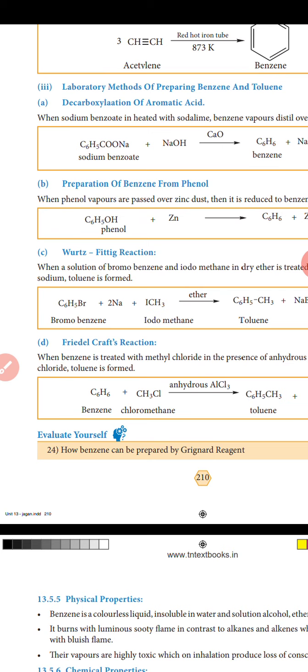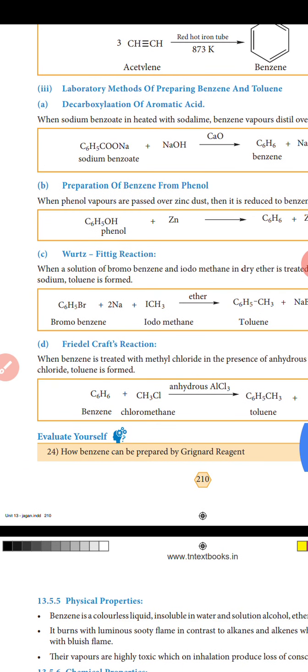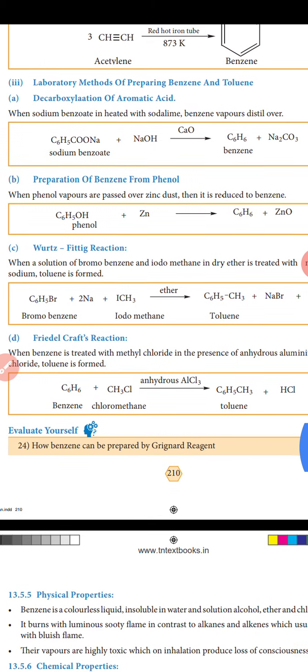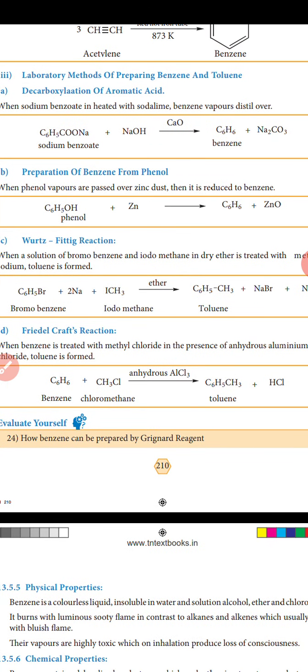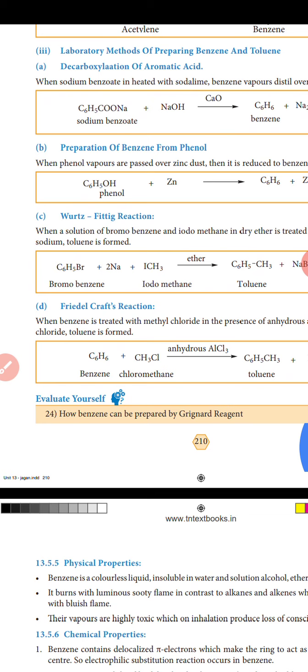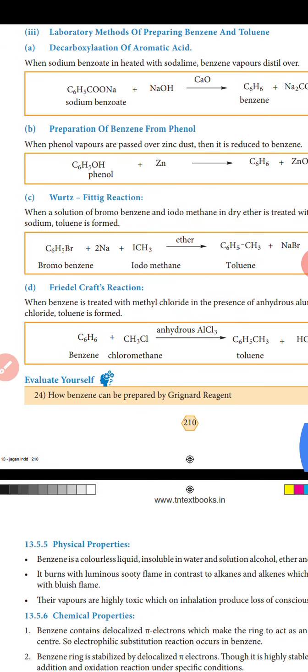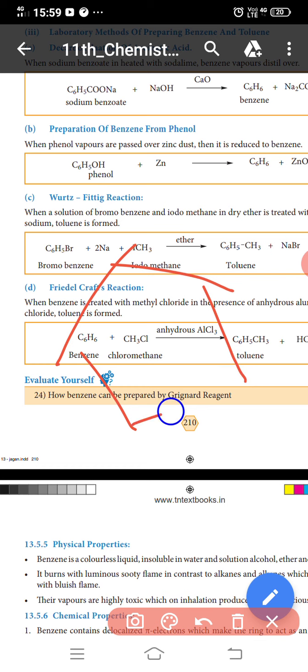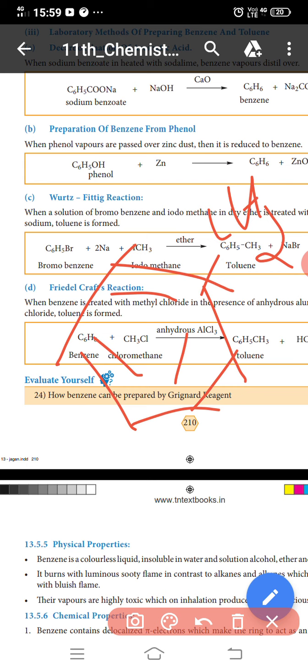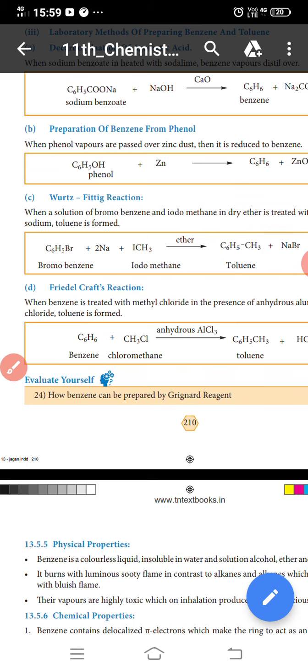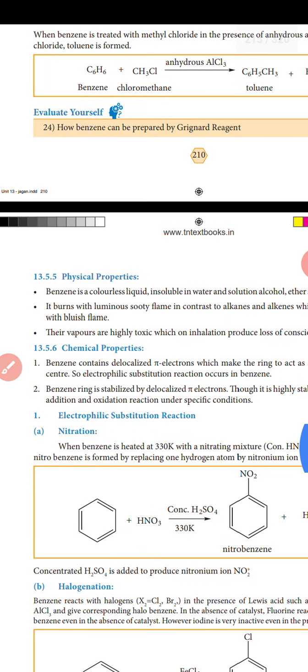Okay, Friedel-Crafts reaction. The Wurtz-Fittig reaction and Friedel-Crafts reactions are very very important. Benzene is treated with methyl chloride in the presence of anhydrous aluminum chloride. Toluene is formed. Benzene reacts with chloromethane to form toluene. Toluene structural formula: benzene ring with a CH3 methyl group. Okay, the physical properties.